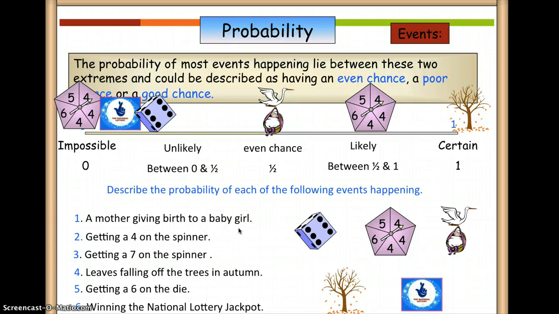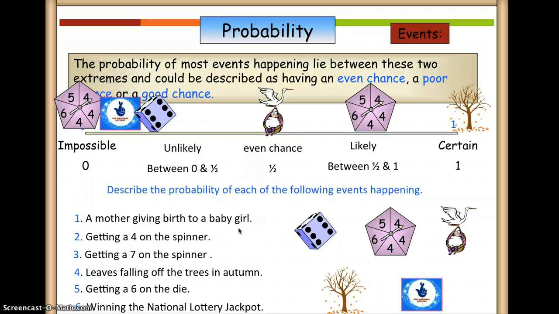Okay, so I hope with all these examples that you are clear on how to describe the probability. At the moment, we are not putting values, although when I was explaining it to you, I was trying to put values in for your probability. Okay, but the important thing in this lesson is that you are learning the language of probability.